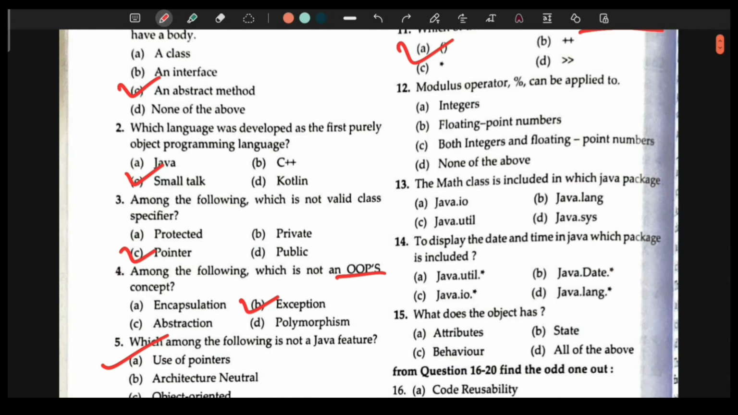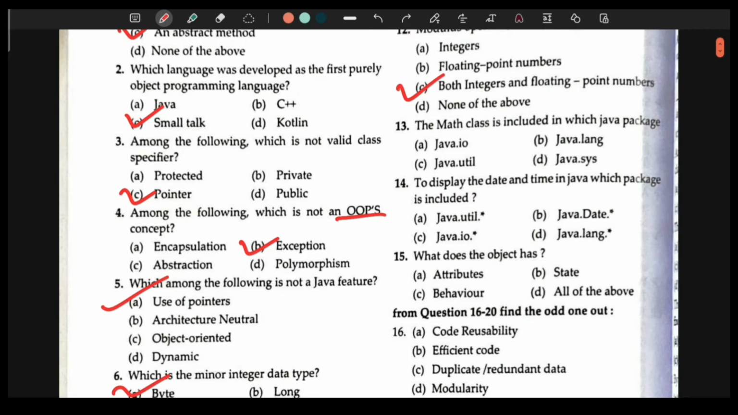Question number 12, modulus operator can be applied to A, integers, B, floating point numbers, C, both integers and floating point numbers, D, none of the above. So the answer here is C, it can be applied to both integer and floating point numbers.